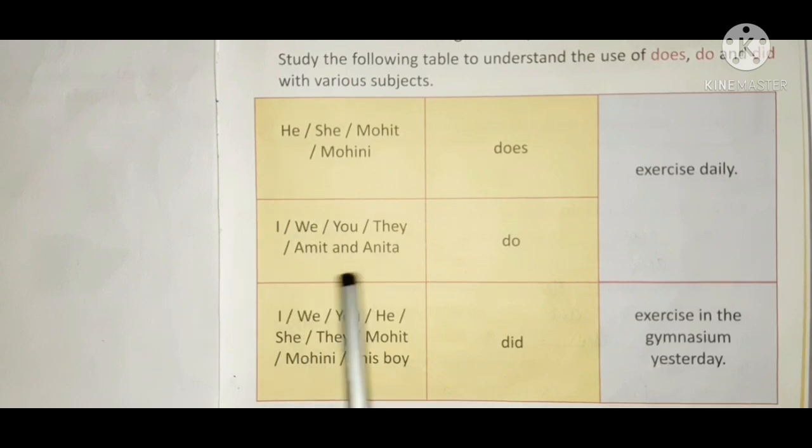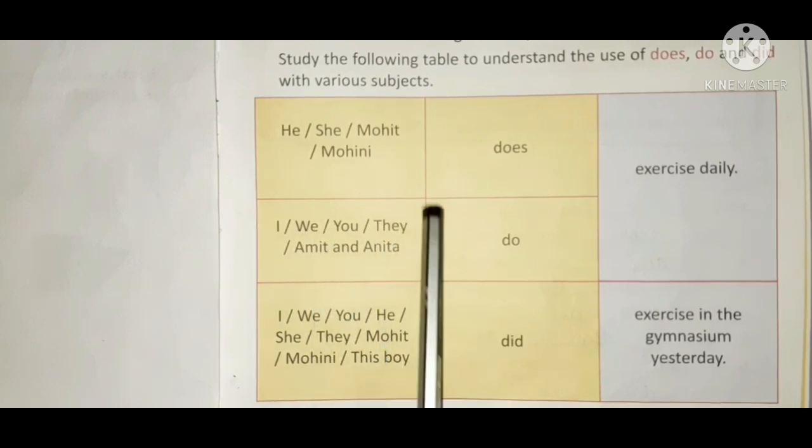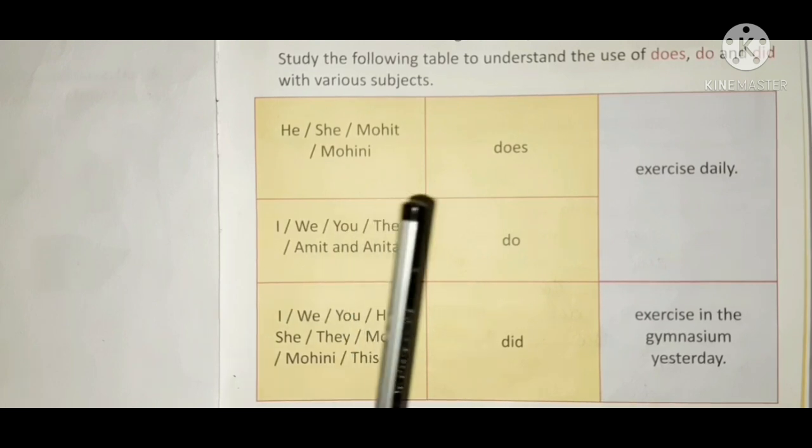Now can you see these subjects children? These are all plural subjects, no? I, we, you, they, Amit and Anita. These are all plural subjects, no? So what are you going to use with plural subject? Do.